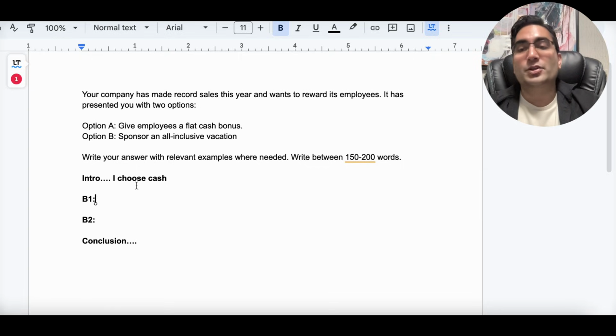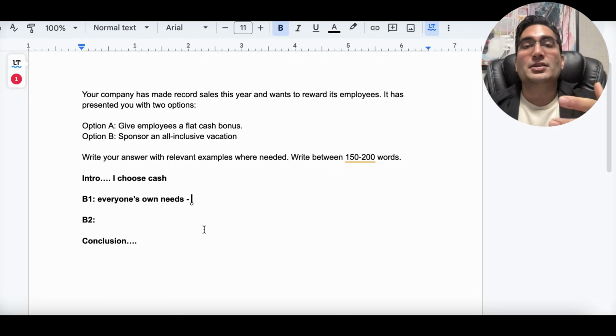Look, I choose cash, right? Why would I give employees cash? Because everyone has their own needs. This is one point. Everybody could use cash separately. And also, it's an instant benefit. The vacation would be maybe next month, next week. Cash is instant, next paycheck.